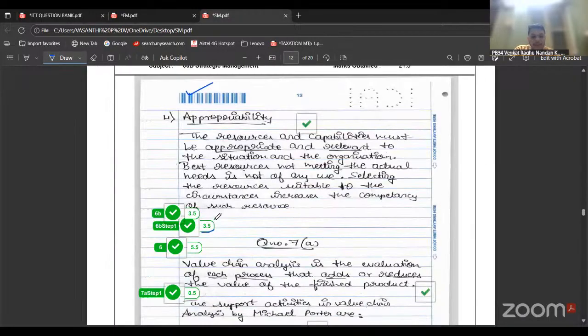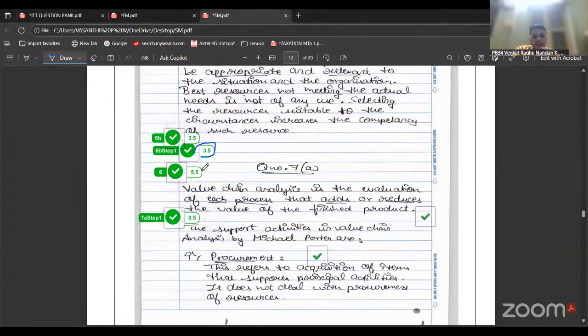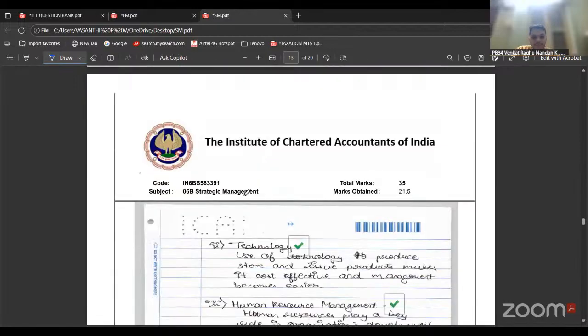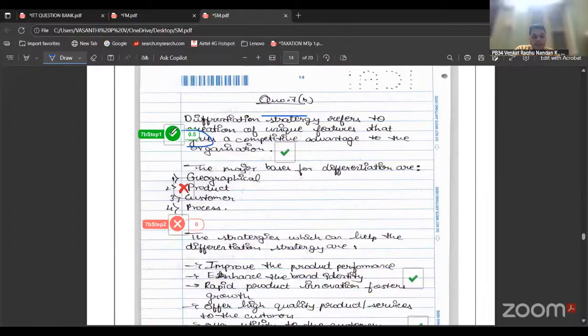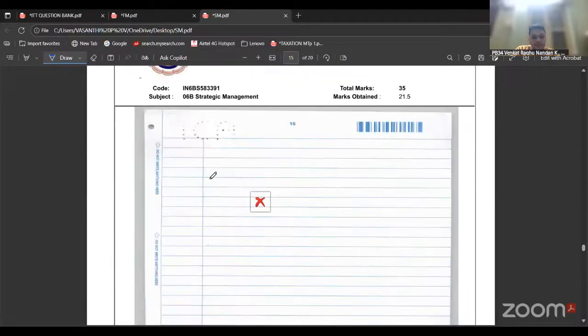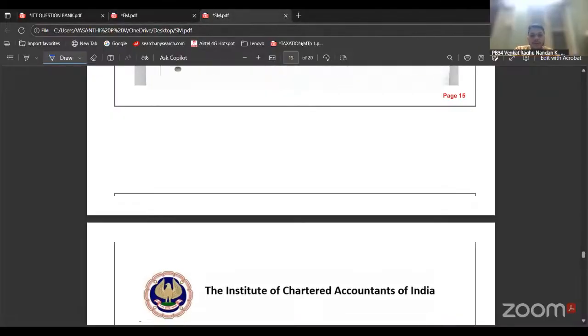Just like FM, even in the SM paper, it is about stepwise marking. Each step carries the required marks. For every correct part she has written, they have given marks. That's it. To make sure that FM, SM, even though it's the last paper, I know you guys would have been drained out at the last moment, but it's very important that you maintain the same energy which you have maintained in the first 5 papers, and make sure you give your best in paper 6 also.